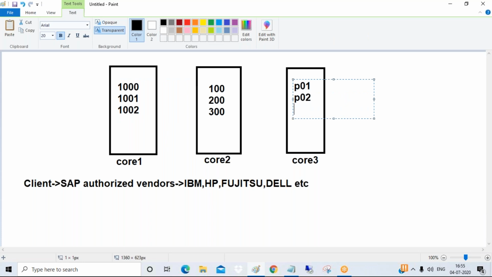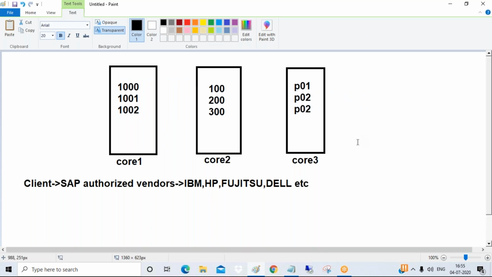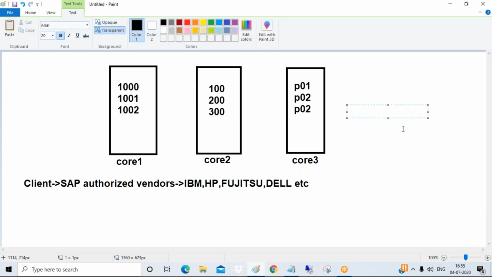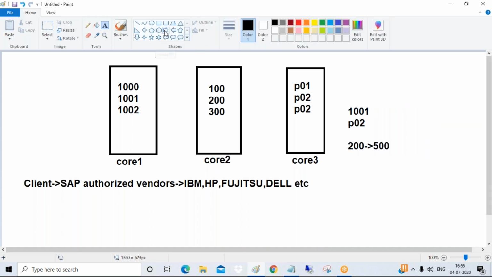Now my requirement is, for this customer 1001 and for this product number, I want to update the quantity from 200 to 500.